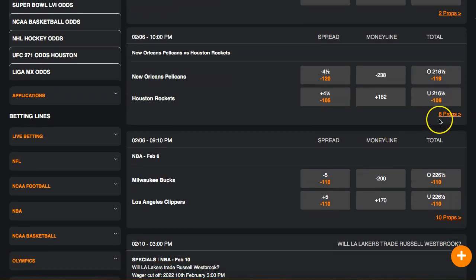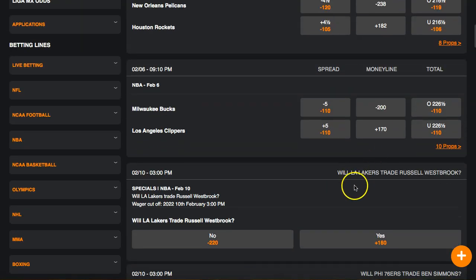And there's prop bets over here as well, where there's different things you can bet on. Take a look at this right here. I haven't even seen this. Will LA Lakers trade Russell Westbrook? So you can bet on this. So the trade deadline's coming up. This is going to be cut off on February 10th. Are they going to trade him? You could bet. A yes is a plus 160 and a no is a minus 220.